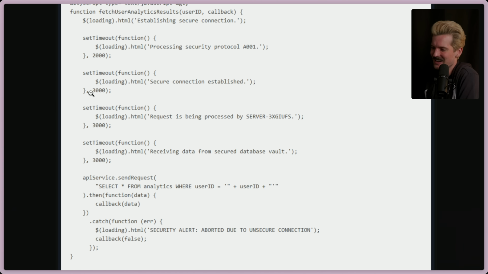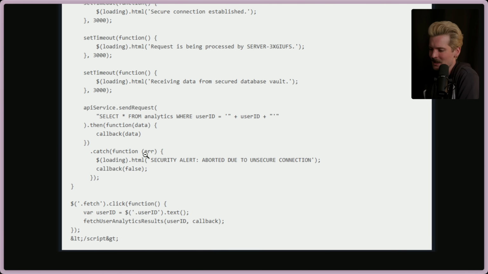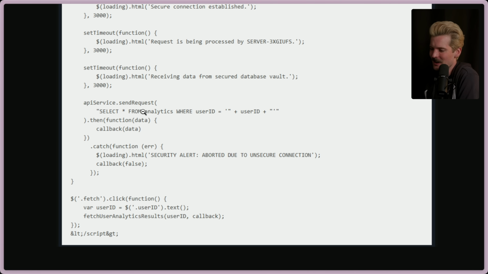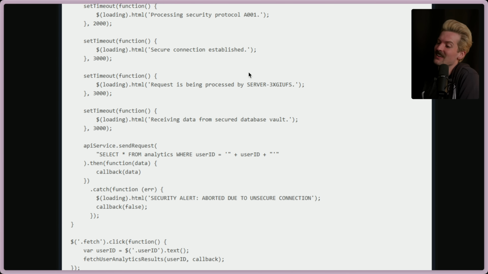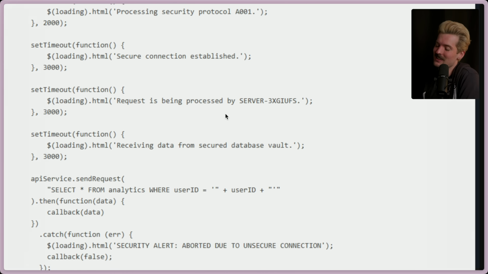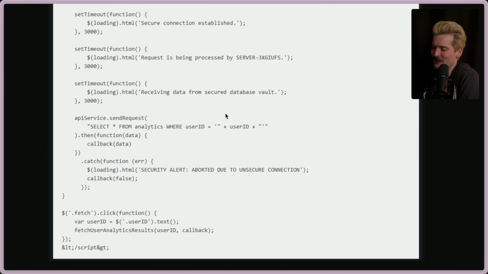Also, these two contradict. These are 2-3 second timeouts. Like, these are going to conflict, and it's just a weird race condition. API service dot send request. Select star from analytics where user ID equals plus user ID. Even if this was server-side code, this would be bad. Oh, man. I'll be honest. The most believable thing in here is the hard-coded server name. This suggests that this code was actually real and being used for an internal tool.